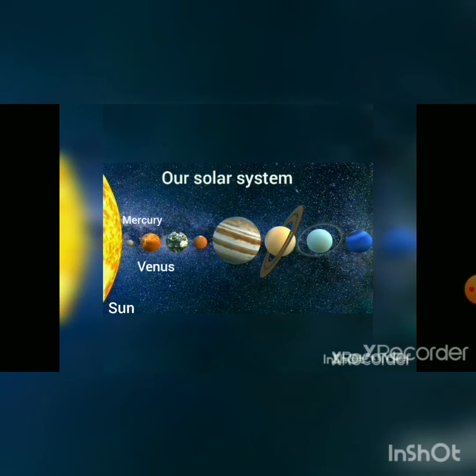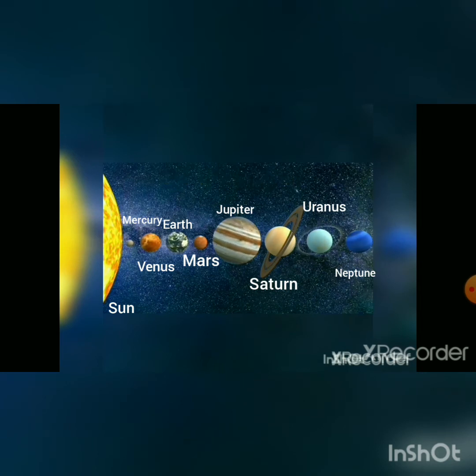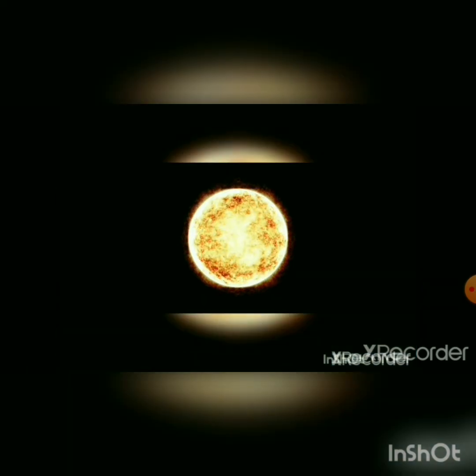Then the second planet is Venus, then Earth, then Mars, then Jupiter, after that Saturn, then Uranus, and the last one is Neptune. Do you know, till 2006 there were 9 planets, the ninth being Pluto, but after 2006 Pluto was declared a dwarf planet. Now, till date, how many planets do we have? Only 8 planets.